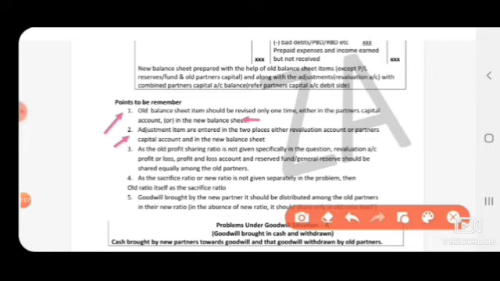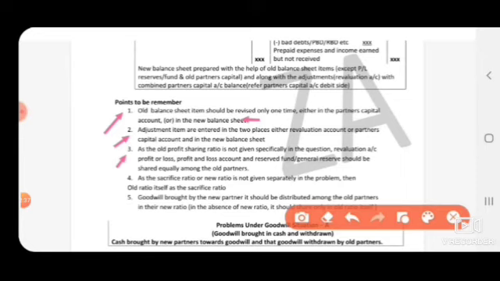Next, second point, adjustment items enter in 2 places, either revaluation account or partners' capital account, and in the new balance sheet. So it's clear that adjustments enter in 2 places, either in the revaluation account or a partners' capital account, and one more time in the new balance sheet.